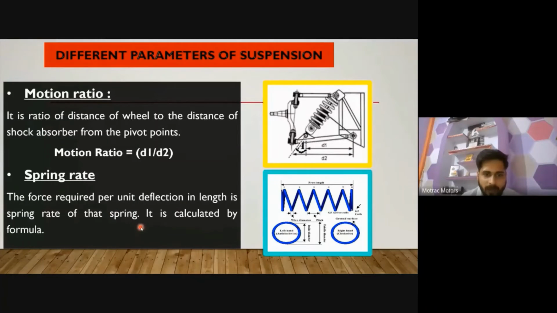And the spring rate is the amount of force you require for a unit deflection. While you are doing all the calculations of the suspension department, and while you are plotting the geometry in Lotus and some other software, you need to put in the values of motion ratio, spring rate, and all these terms.